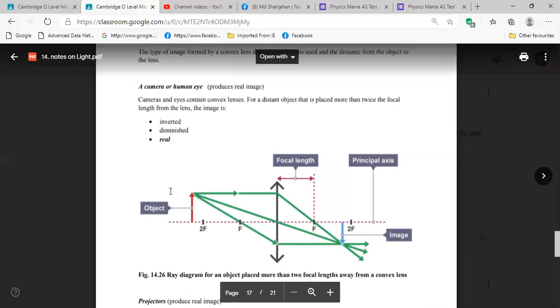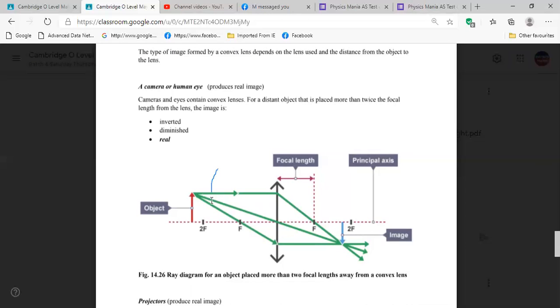Yes. Then the other ray, the second ray, is going through the optical center. It's going without bending. If light rays go through the optical center, they will not bend. Is it clear? It will go straight. Then the third ray is just opposite of the first ray. Look here, the first ray was parallel on this side.